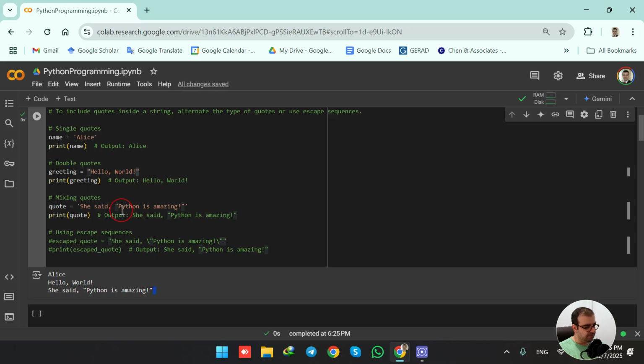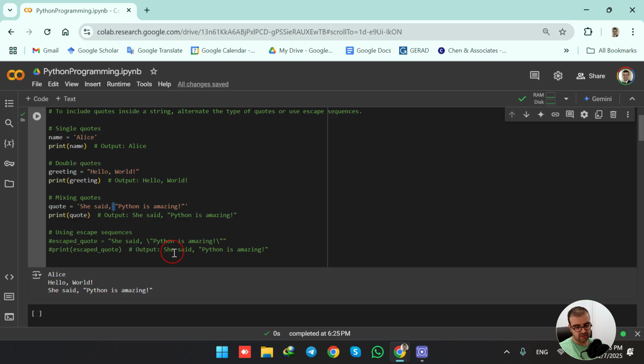We can alternate the type of the quotes. So because here I was using the single quote to initialize my string, then in order to include quotes in the string, like Python is amazing, I'm using double quotes. Okay, so you can alternate the type of the quotes.